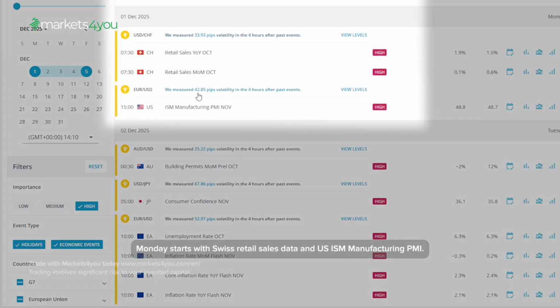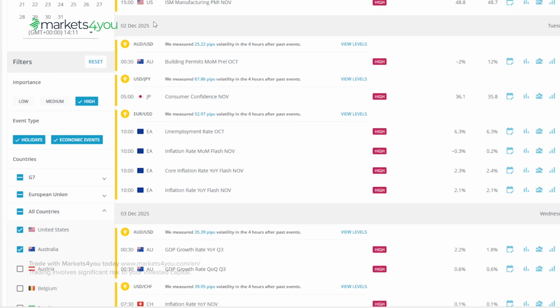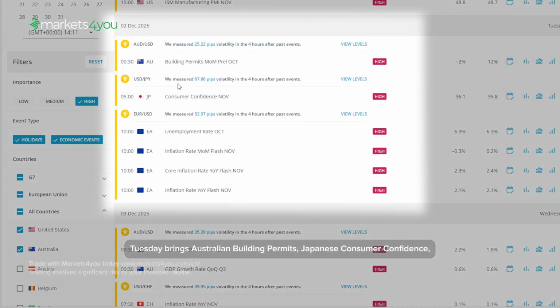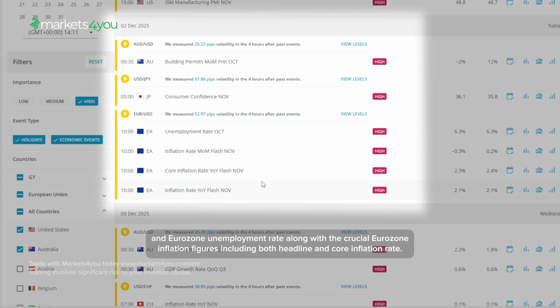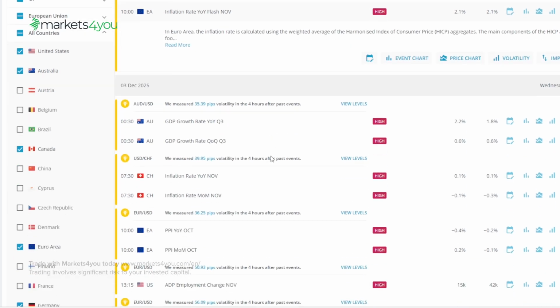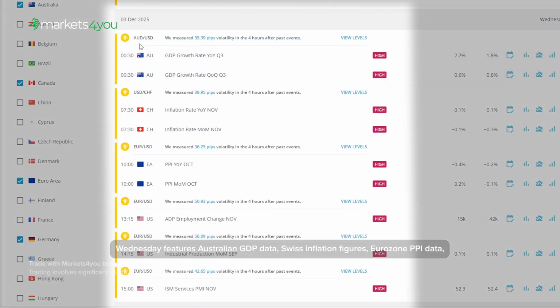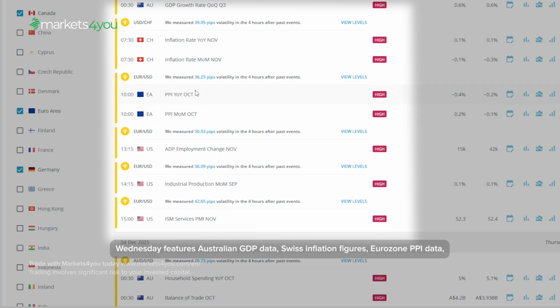Monday starts with Swiss retail sales data and US ISM manufacturing PMI. Tuesday brings Australian building permits, Japanese consumer confidence, and Eurozone unemployment rate along with the crucial Eurozone inflation figures including both headline and core inflation rates. Wednesday features Australian GDP data, Swiss inflation figures, Eurozone PPI data, US ADP employment change, US industrial production, and US